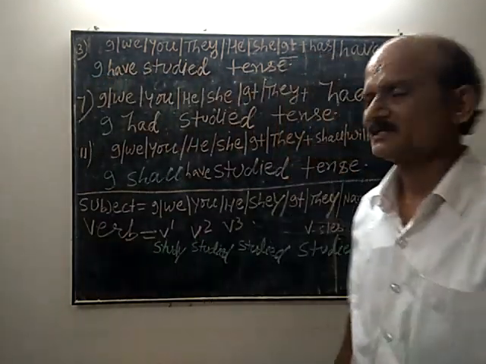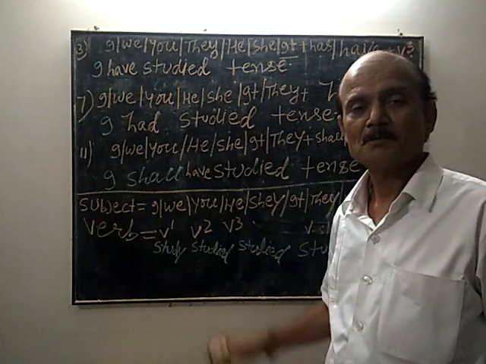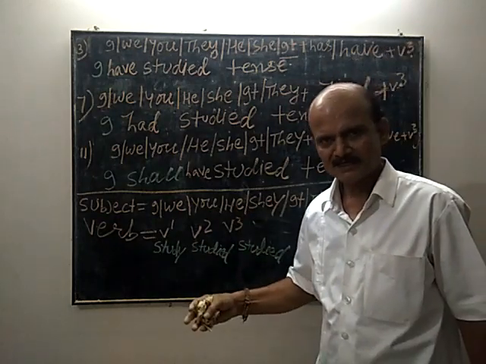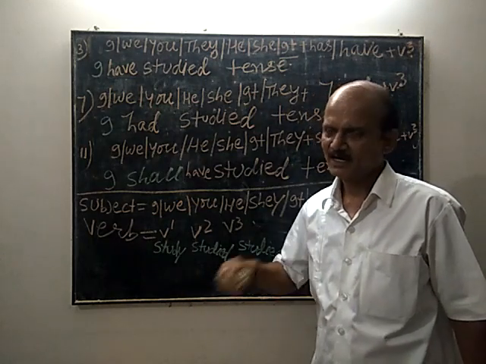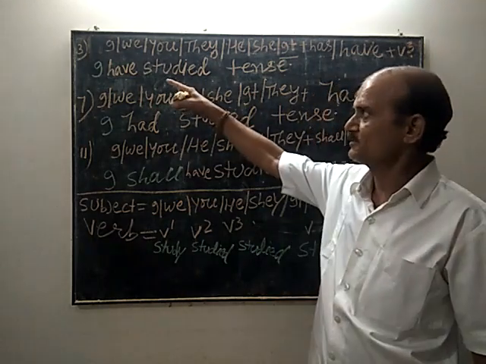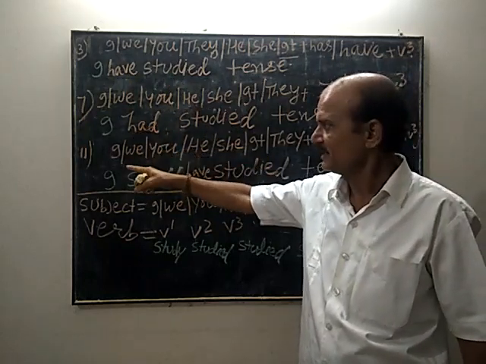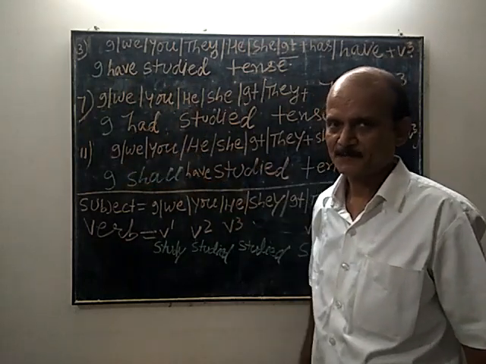Now we shall see the structure of perfect tense. Perfect of present perfect, past perfect and future perfect, which stands for 3 present perfect, 7 past perfect, 11 future perfect. Right?